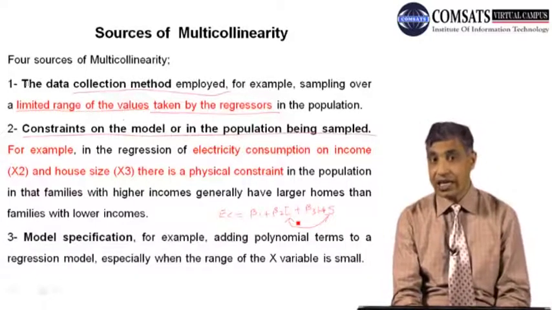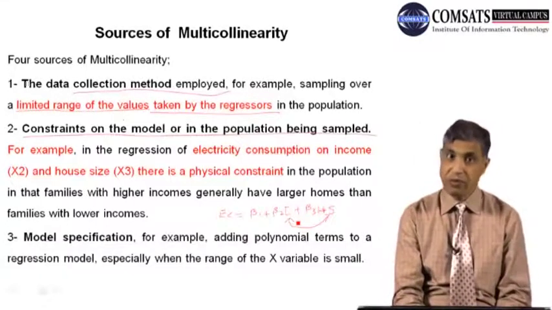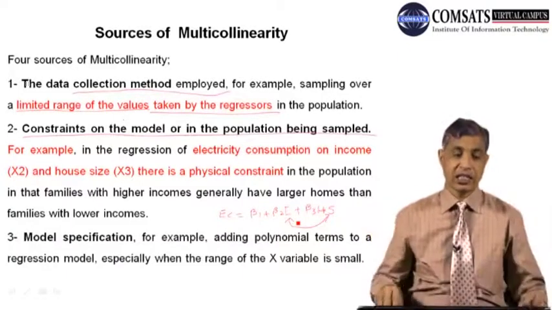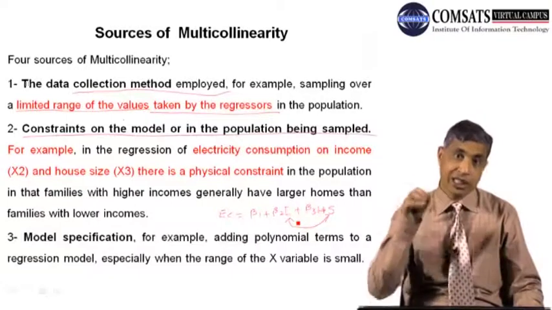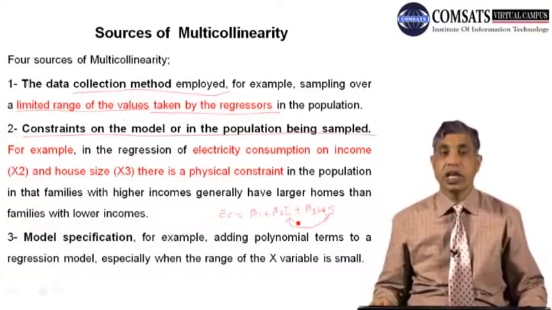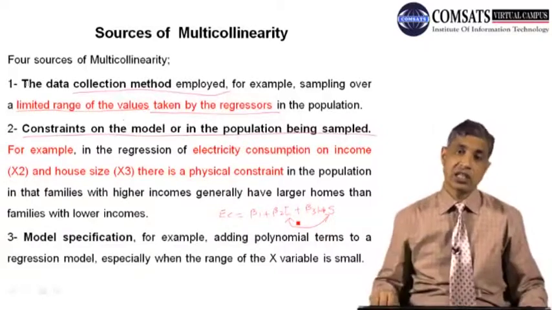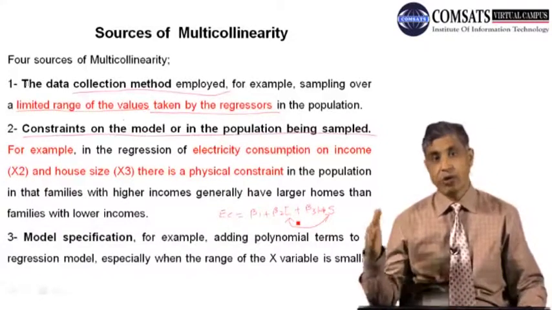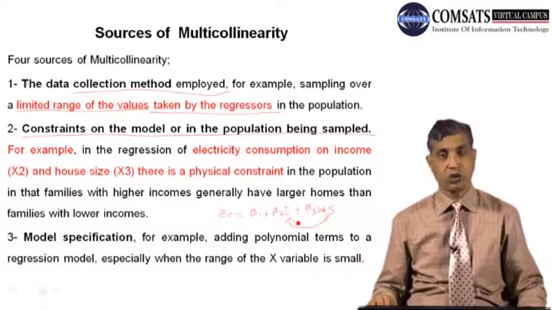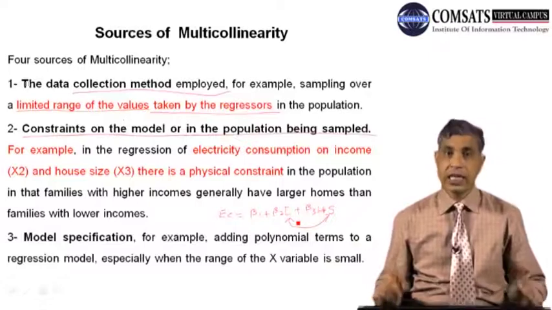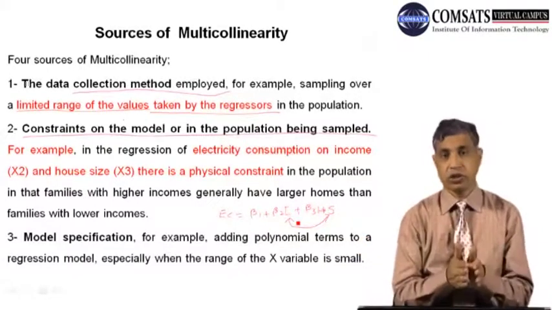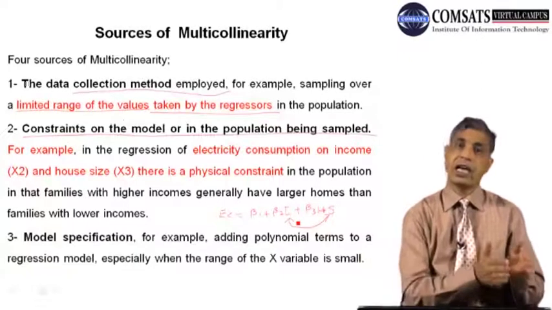The first is the data collection methodology: your independent variable can't vary in a big range. The other is that sometimes there is a natural constraint. If we want to see that electricity consumption is determined by two things, the income of the people and the house size, then on the independent side the two variables are linked, house size and income.